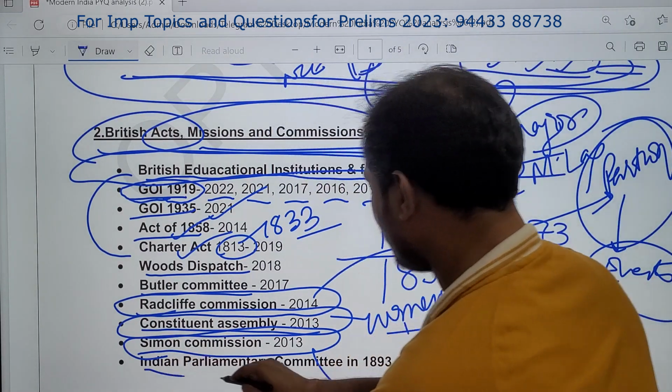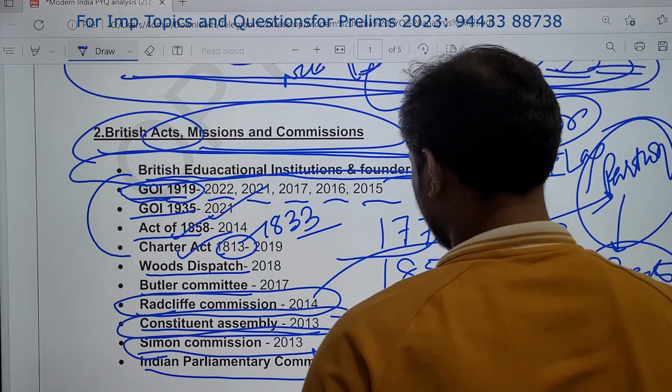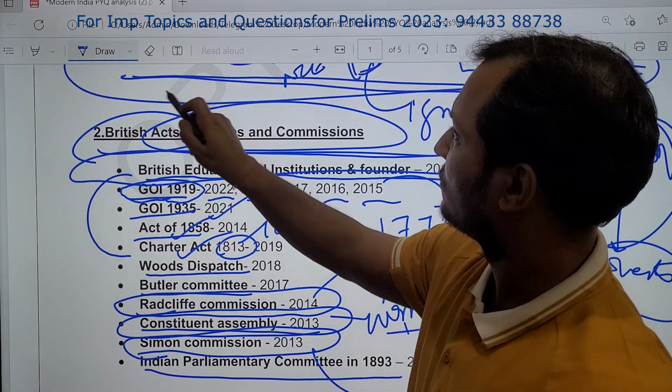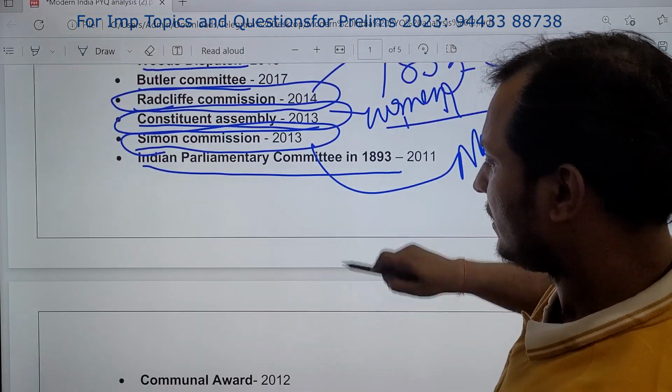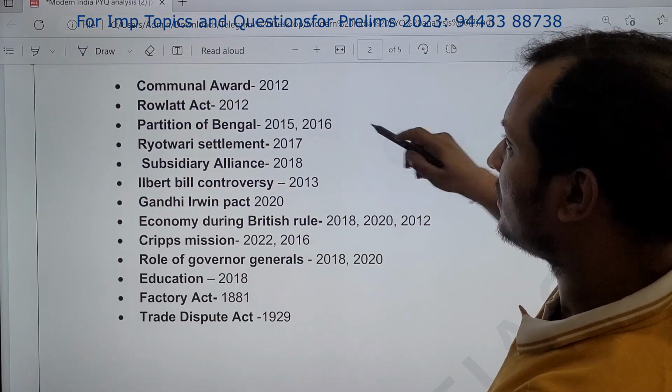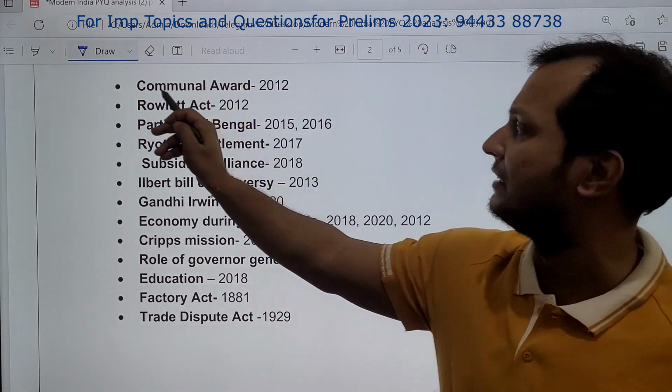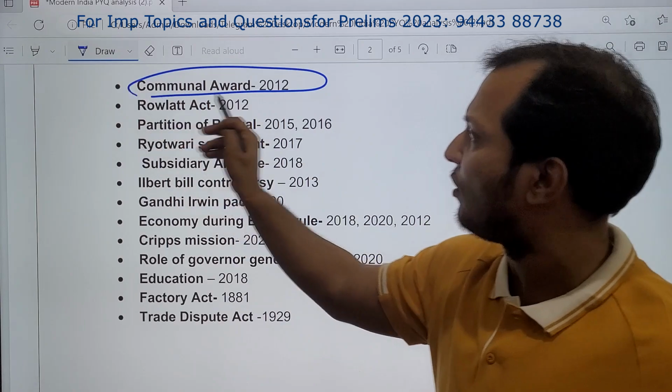Then you can see the Indian Parliamentary Committee, 1893. They have asked once, not that important. Let us go further, guys. If you see next, which are the topics related to the Britishers or policies in India? See, Communal Award. Again, a very important topic.